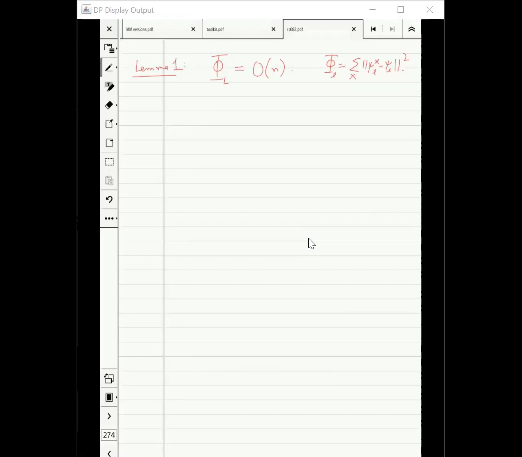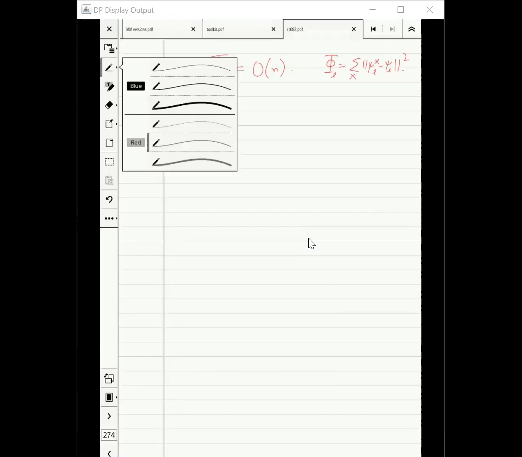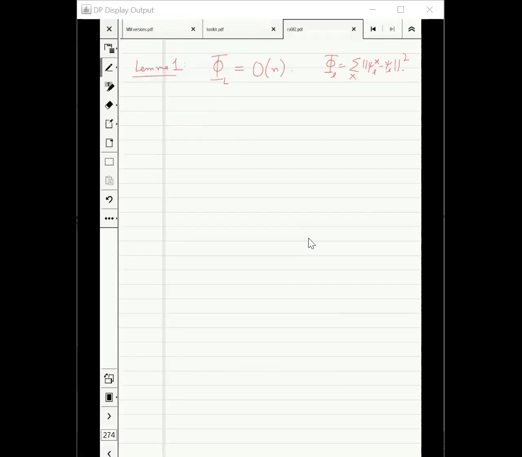And if you remember, the main idea for proving something like this would be that psi xl is close to x for all x, and no single vector psi L could be close to many x's.